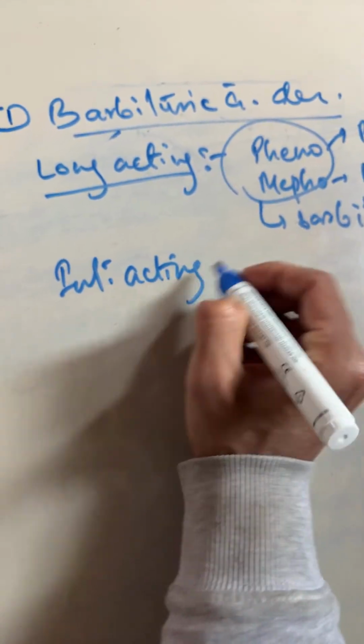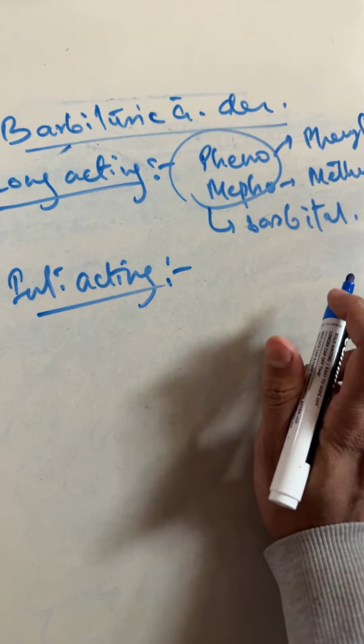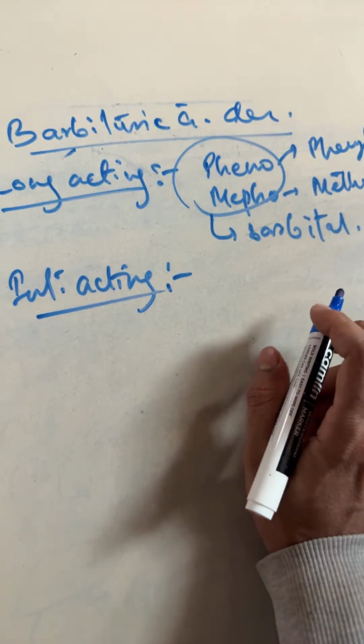Next, number two, that is intermediate acting. What are the examples of intermediate acting drugs? The examples of intermediate acting drugs are amobarbital and allobarbital.